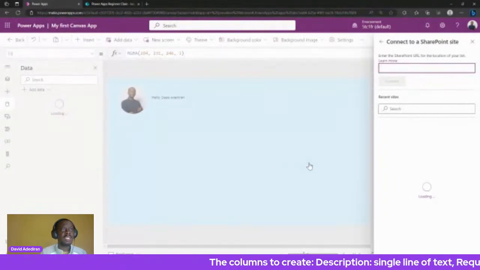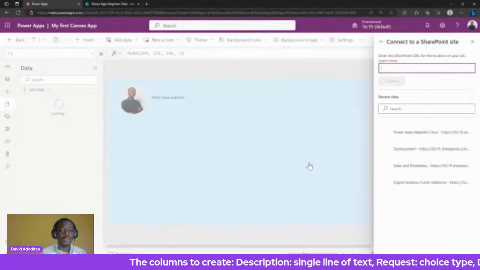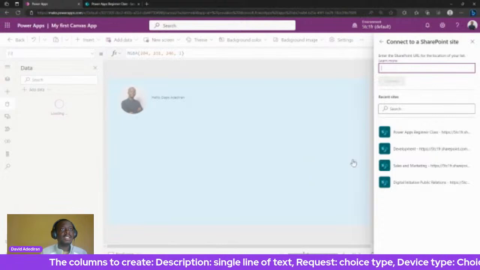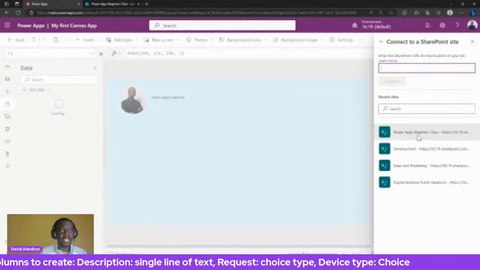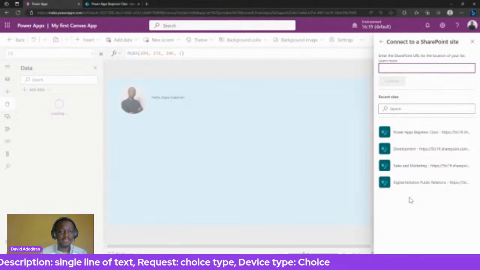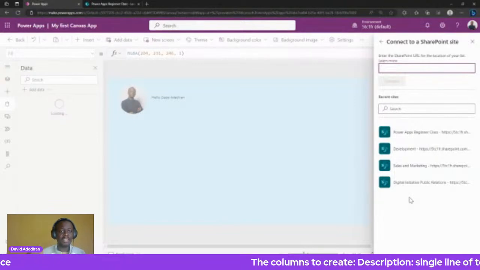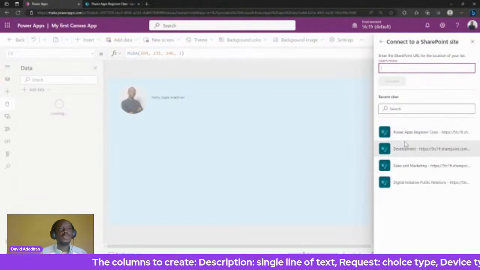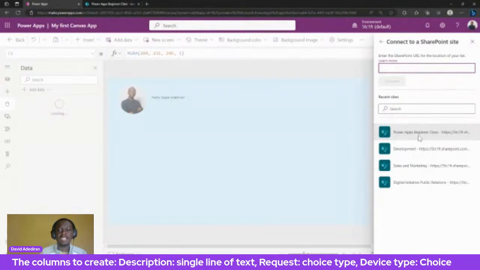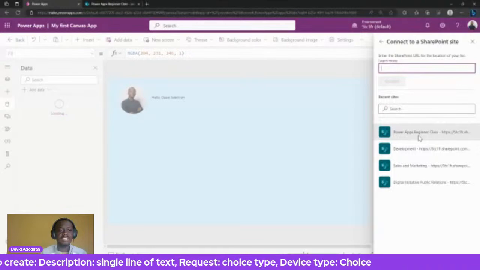So that will give me a panel that's open to the right of the screen. Below here I have the SharePoint sites that are available. The way SharePoint works is that it has SharePoint sites, then under SharePoint sites, we have SharePoint lists. So first of all, I have to pick the SharePoint site before I can pick the SharePoint list. All right. So I'm going to pick Power's Beginner class because that's the site I've created for this.